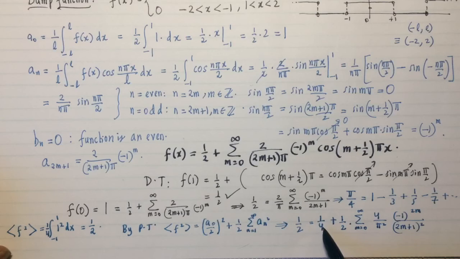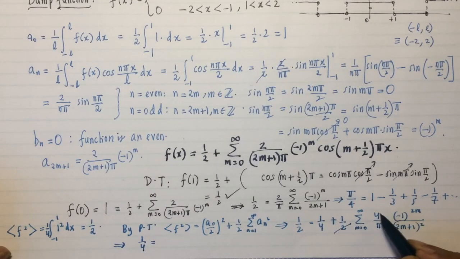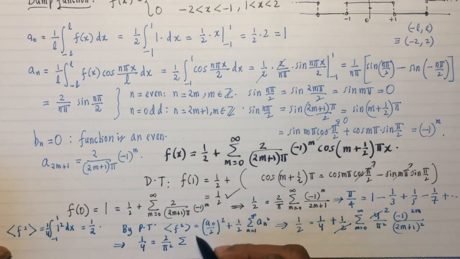First of all, 1/2 minus 1/4 is a quarter, and then there's another half here. So this gives me 1/4 equals, 2 and 4 cancel out, 2 over pi squared, the sum from m equals 0 to infinity of 1 over (2m plus 1) squared. That's because negative 1 to the power 2m is always plus 1.